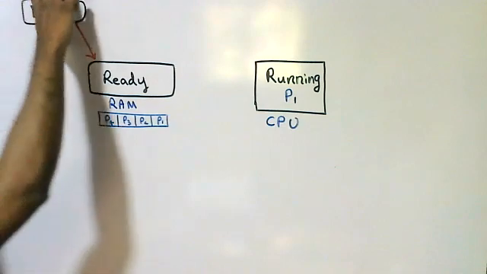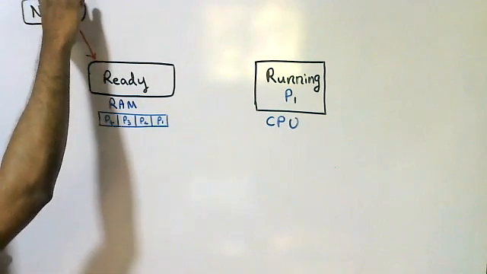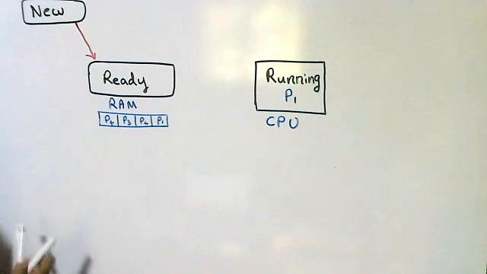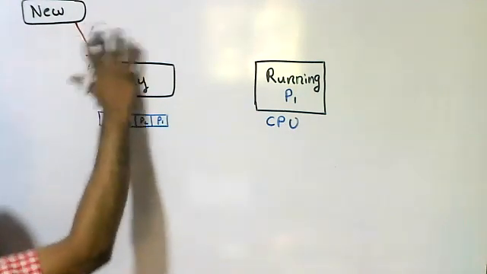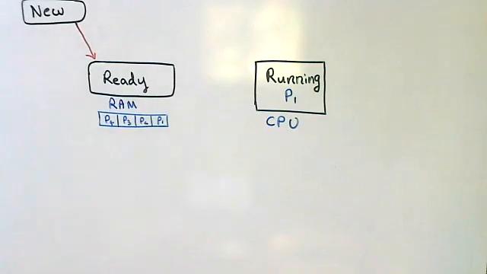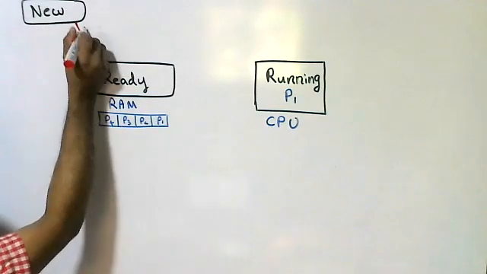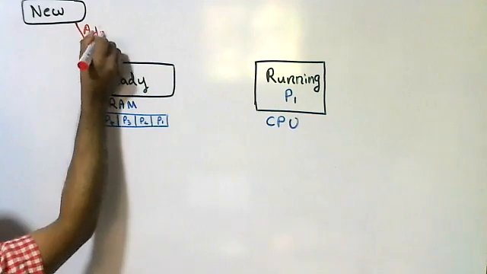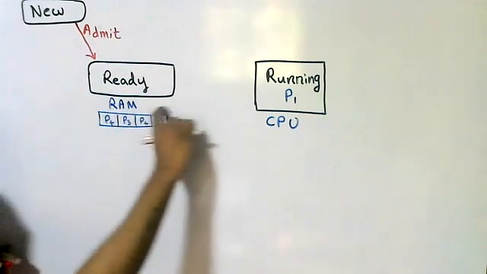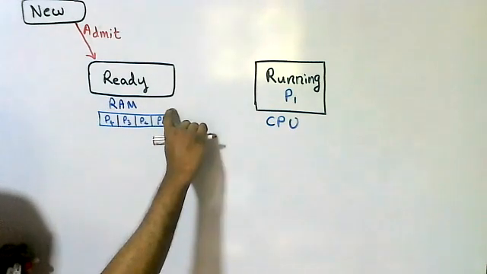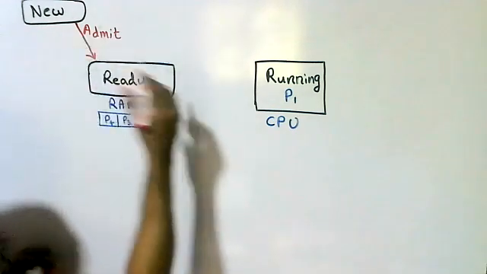Here, a process in the new state comes to the ready state. We call it admit. Many processes are waiting in the ready queue, that means RAM.